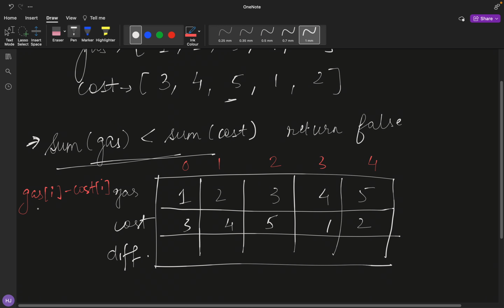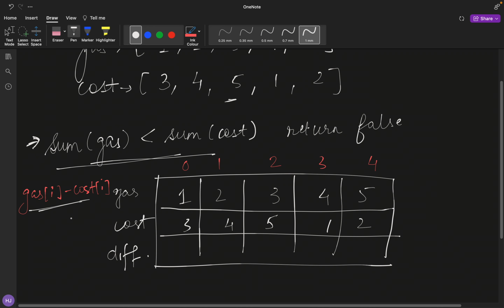So what I thought is of taking this difference, because see, if I have to move to some other station, I must have a sufficient amount of gas in my tank so that I can move to the next station. And if this difference turns out to be negative, I cannot move further.